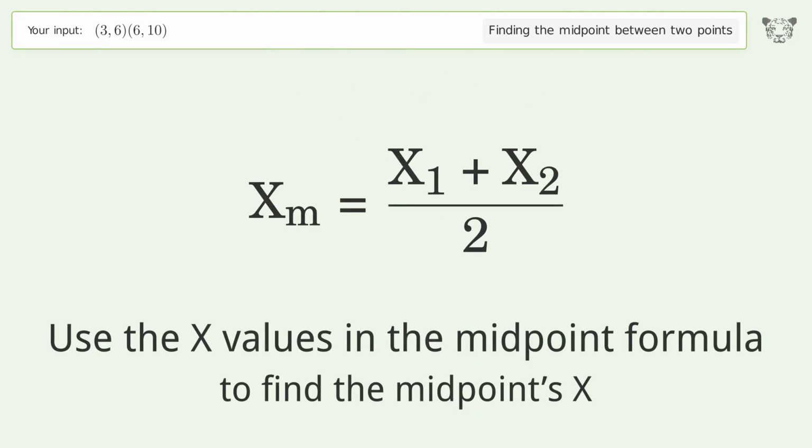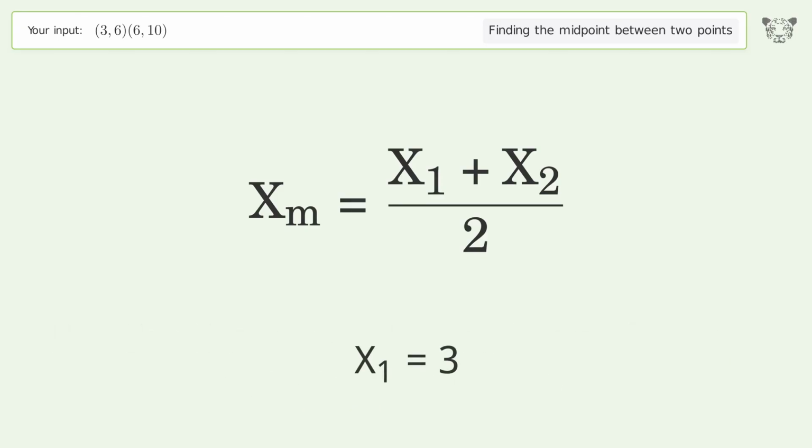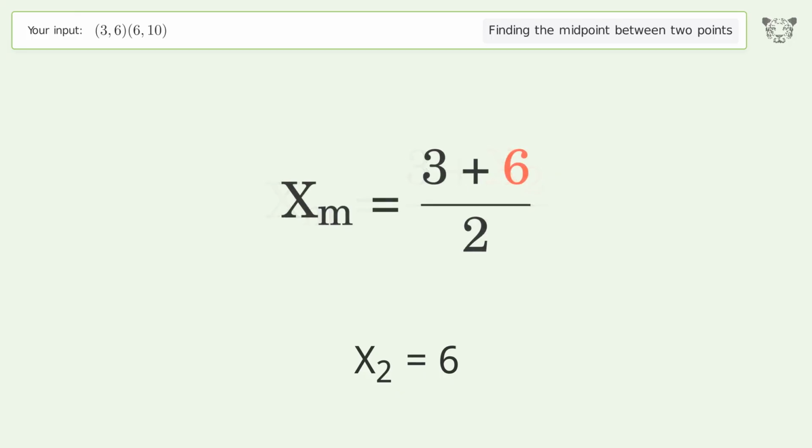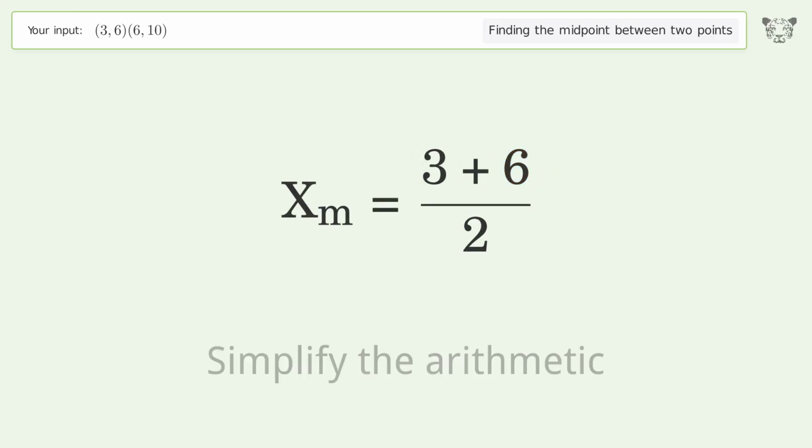Use the x values in the midpoint formula to find the midpoints x. x1 equals 3. x2 equals 6. Simplify the arithmetic.